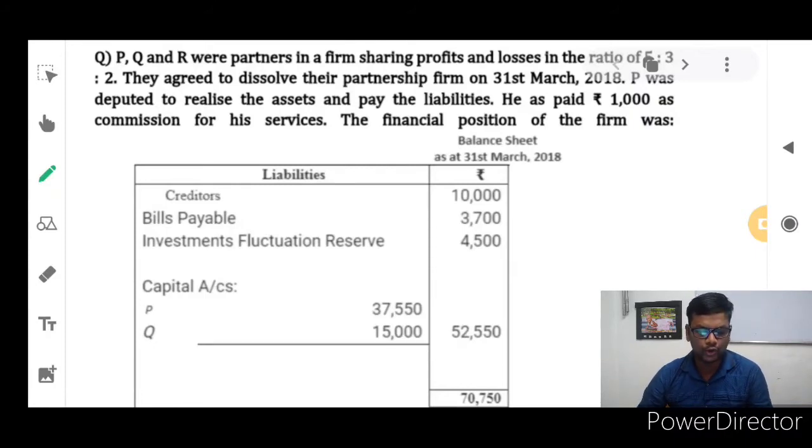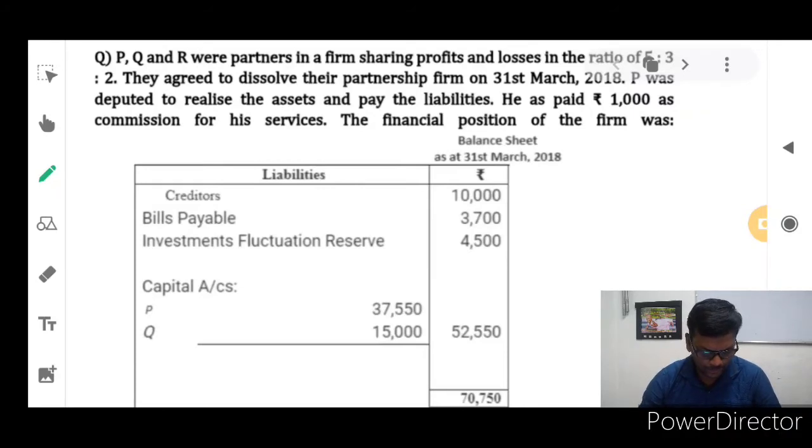Problem: P, Q, and R were partners in a firm sharing profits and losses in the ratio of 5:3:2. So it is their existing profit and loss sharing ratio. These three are partners in a firm. They agreed to dissolve their partnership firm on 31st March 2018. So all the partners agreed to dissolve the partnership firm on the date of 31st March 2018.